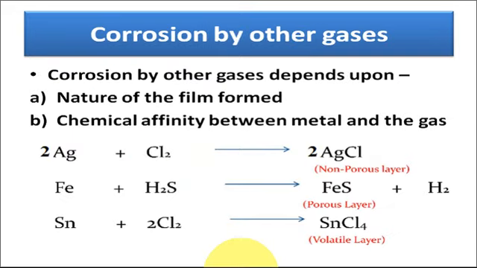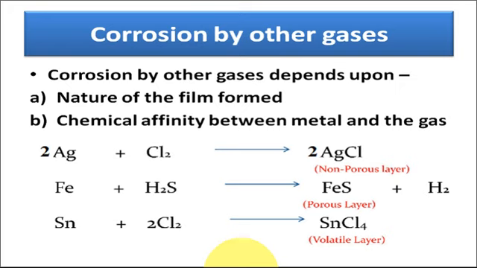Now the second type of corrosion is the corrosion by other gases. Must remember, we are discussing the chemical attack theory, or the dry corrosion. The dry corrosion is the corrosion in absence of moisture. In absence of moisture, corrosion mainly occurs due to three types of reagent. First is the oxygen, second is other gases, and third is the liquid metal.